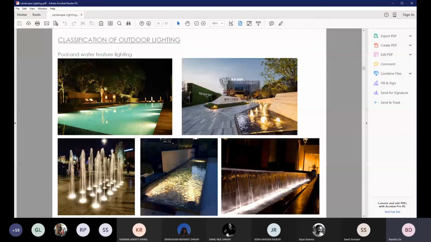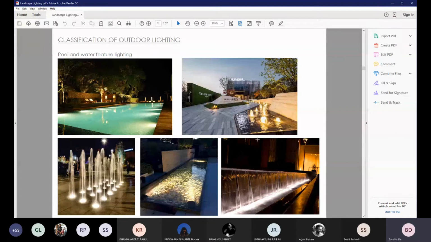You also have pool light consultants to eventually help you out with the specifics of pool lighting. Also, around the pool, functional lighting for people who are using the space around the pool has to be taken into consideration. Water feature lighting is very design specific lighting. It will be dictated by how you want your water feature to be appreciated in the evening, the drama or the mood that you want to create, or the kind of impact or effect that it should create in your overall landscape scheme.